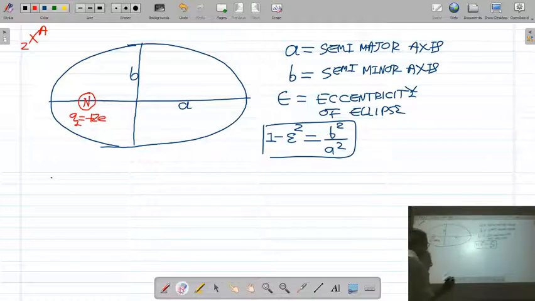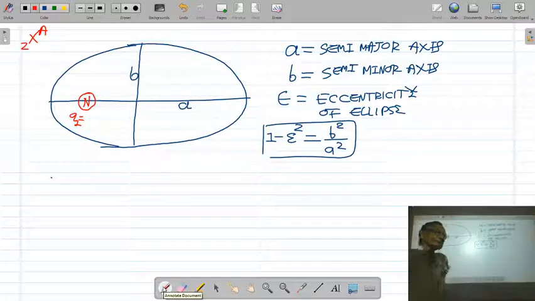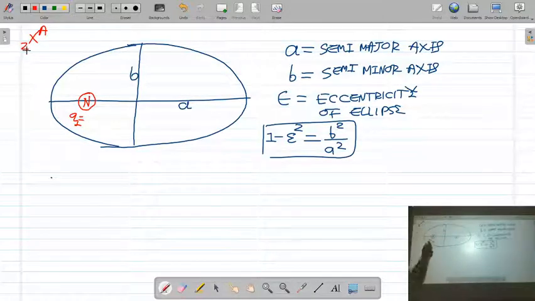Okay. So Sommerfeld assumed, let us consider the XZA nucleus which has Z protons. Charge of one proton is e, so charge of Z protons will be Ze.